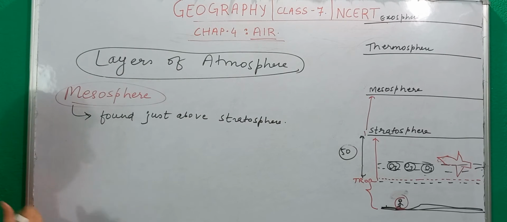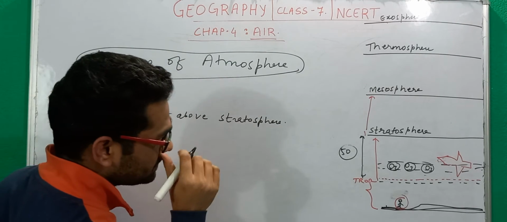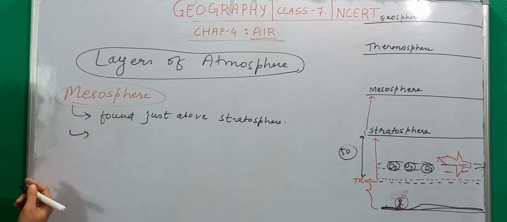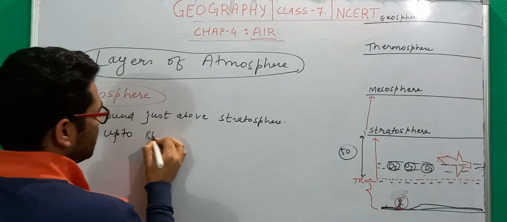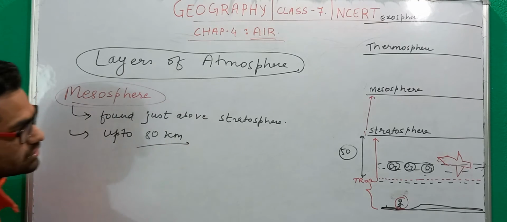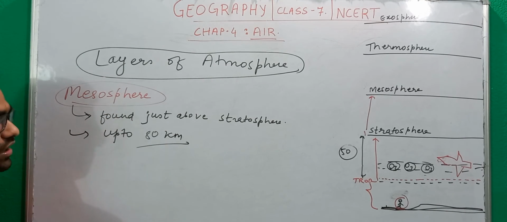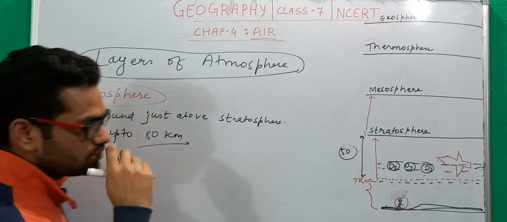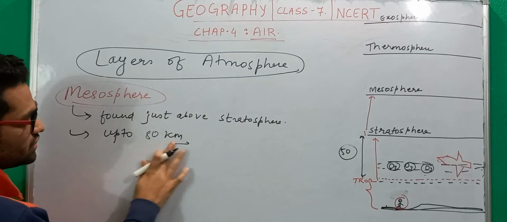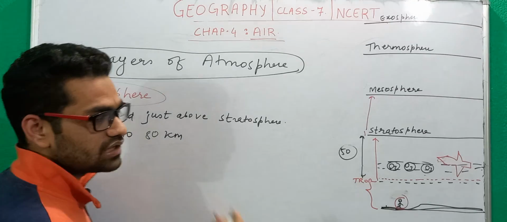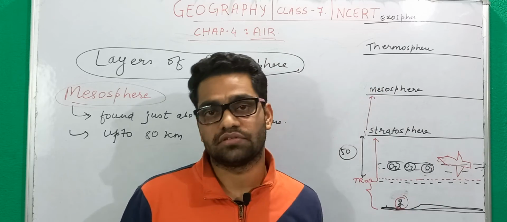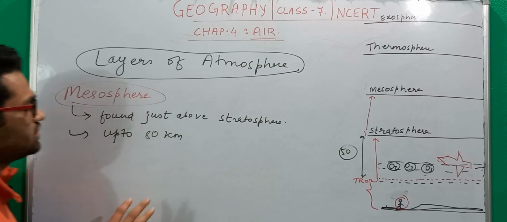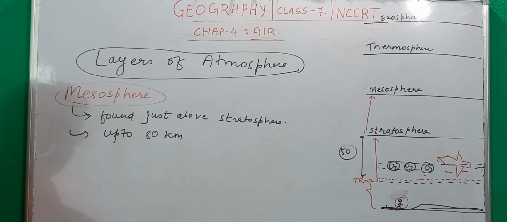Okay, and its height, although not important, can be up to 80 kilometers from the stratospheric layer, and it can be even more than that. That depends on where you are standing. At the equator it can be higher, because the troposphere is that much higher, and at poles you will find that it is not very much. So mesosphere is of not much significance for us.